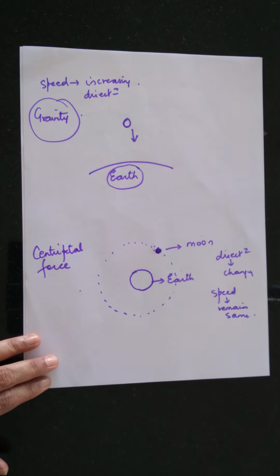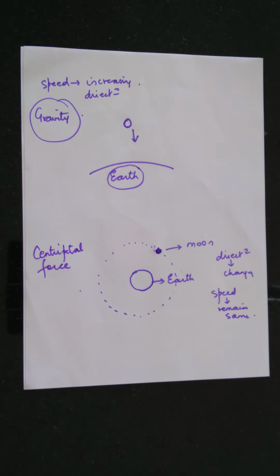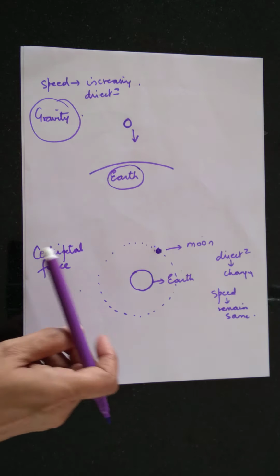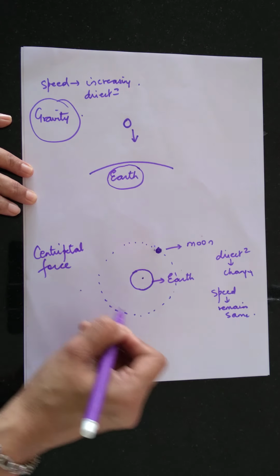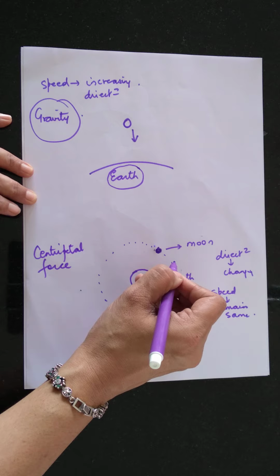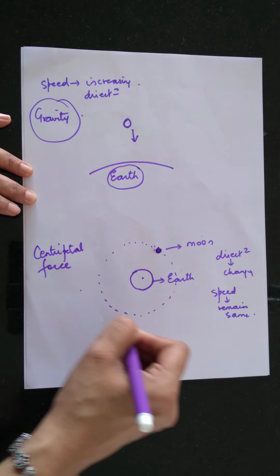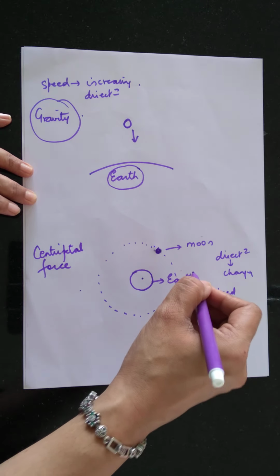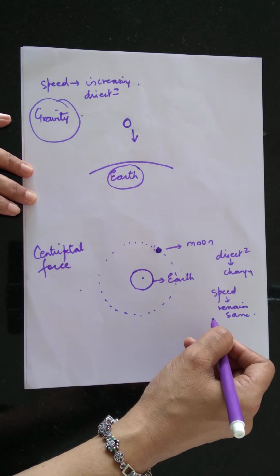Okay. So centripetal force also is a force which is exerted by the earth on different objects. But in centripetal force, the force is acting at the center. It keeps the objects moving along a circular path. The speed of the object remains the same, but the direction of motion of the object changes. So there is a change in velocity and the body undergoes acceleration.